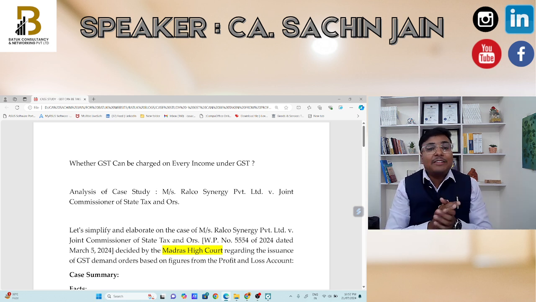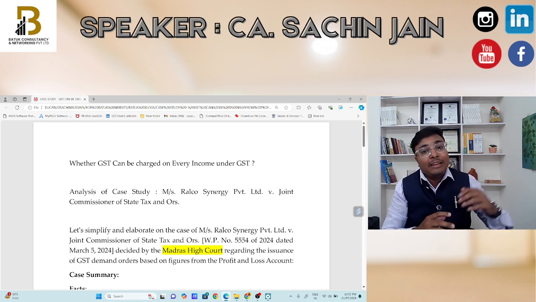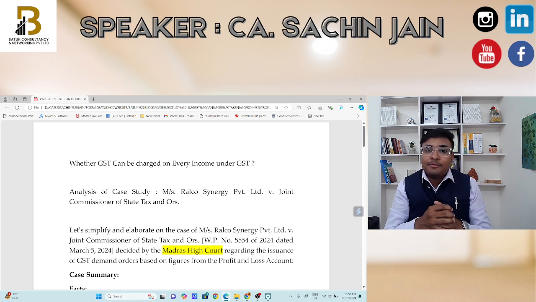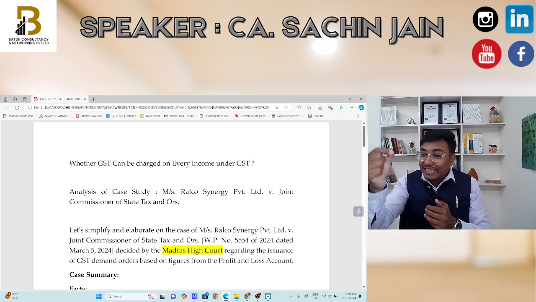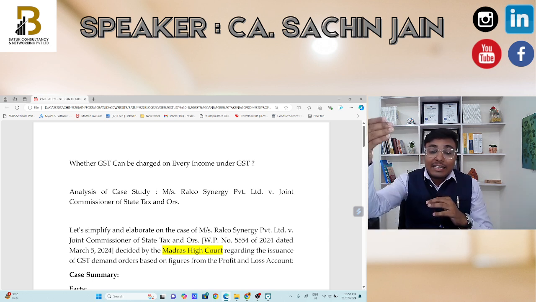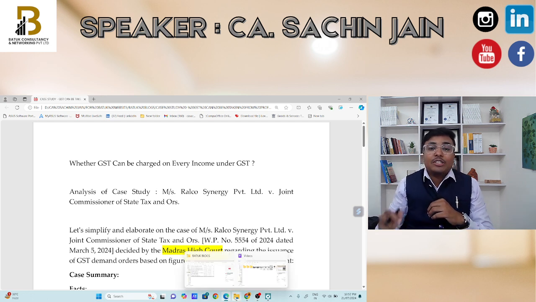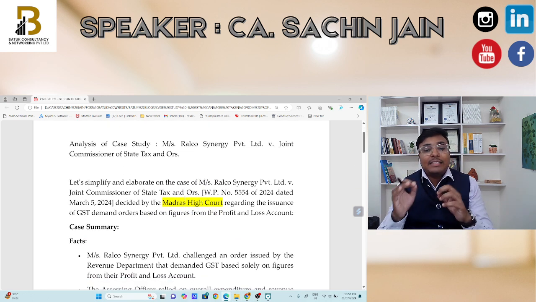In this specific judgment, the Honorable Madras High Court pronounced the same decision: that the tax authority did not apply its mind in deciding the taxability, the time of supply, the value of supply, and the place of supply. So on each and every item of the profit and loss account, GST will not automatically be applicable. GST will be applicable only after deciding all these parameters. For your reference, I am going to go through the decision as well.